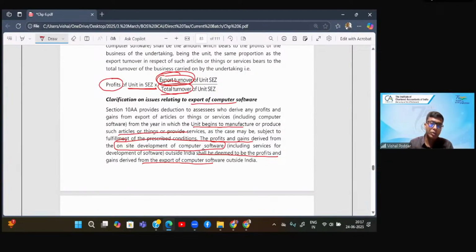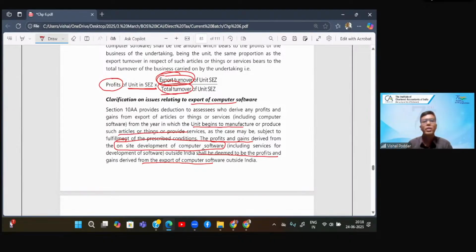Even your, who has made the GST, and all these are your big software companies. Now, many times when they get a foreign contract, they are required to send their engineers who will be stationed at the customer's or the client side, and they will sit there and develop the software. So it is not that I have developed software in my office in India and then sent the software outside.